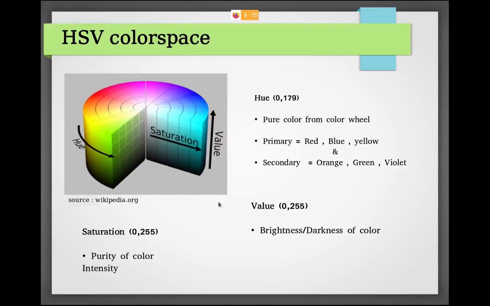So how do saturation and brightness relate? When you increase the saturation, you increase the purity and intensity of a color. And when you increase the value, you increase the lightness. We'll see its demonstration.